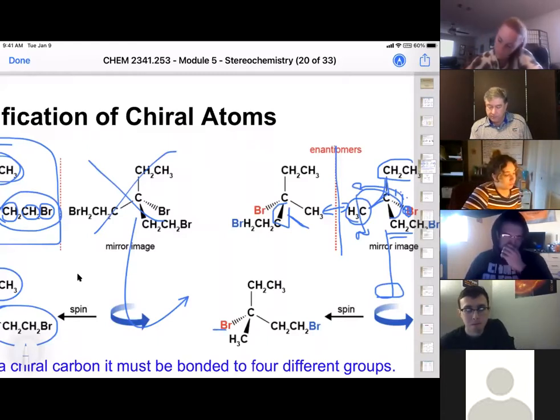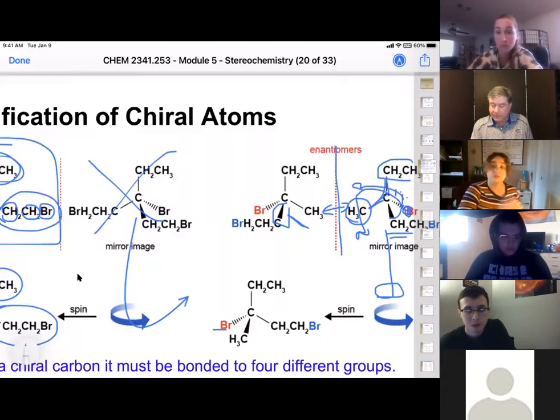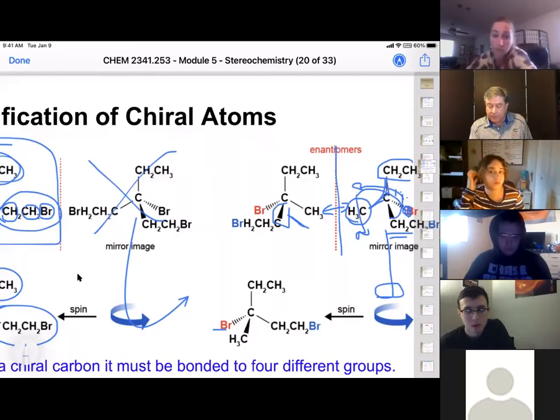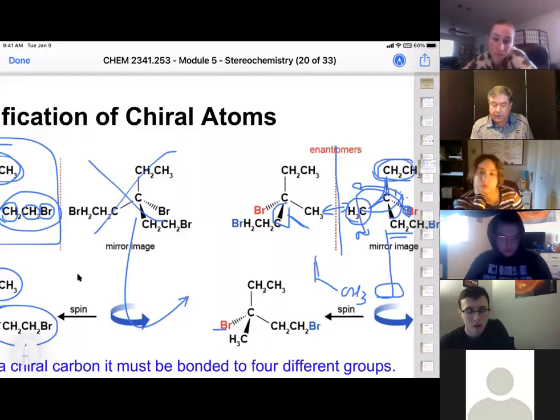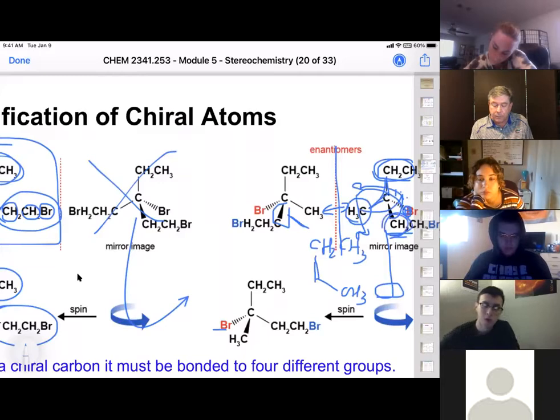Okay, I drew this wrong, I'm sorry. So this methyl group is going to come down and be here, CH3. This ethyl group is going to stay up there because we're just rotating around that bond, CH2, CH3. This bromoethyl group is going to be back, CH2, CH2 bromine, and this bromine is actually going to come out to the front.